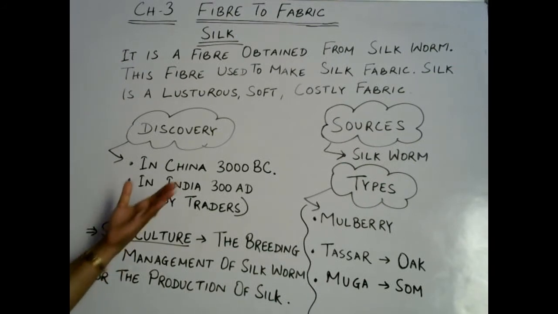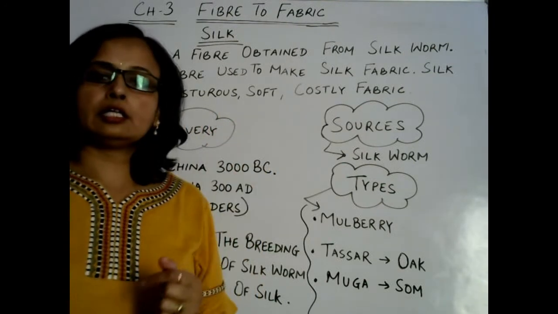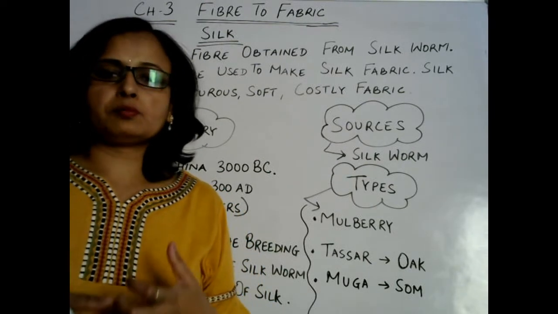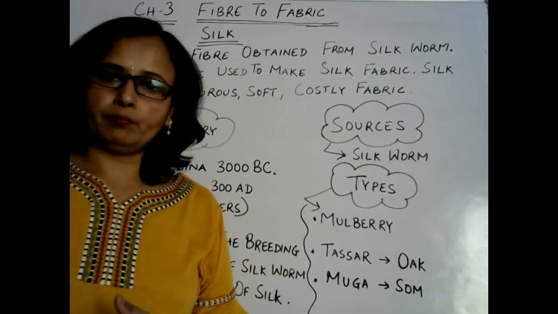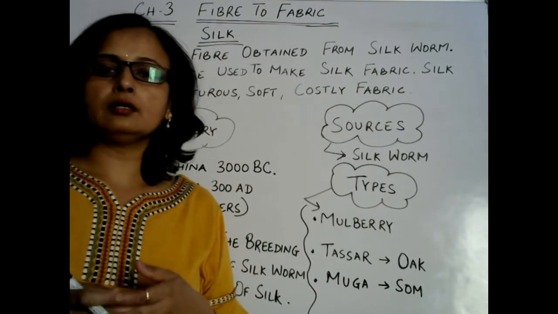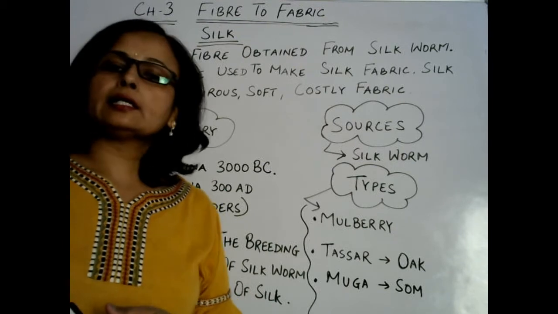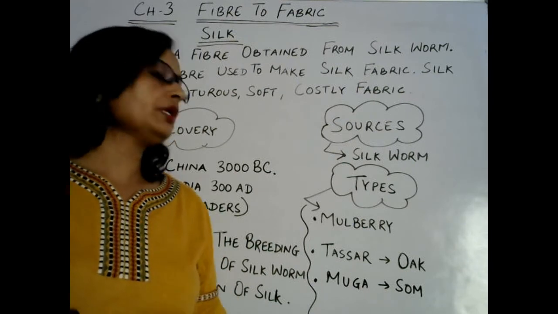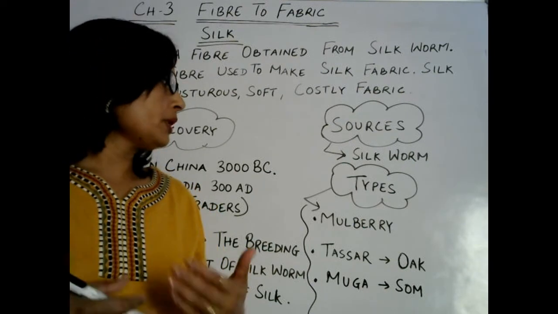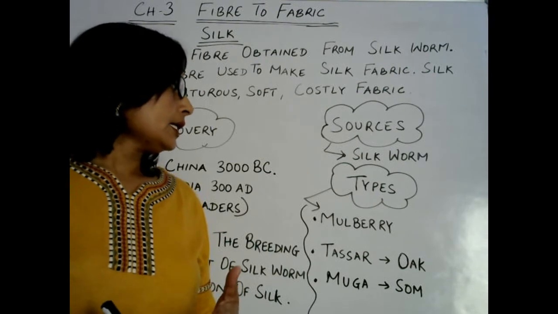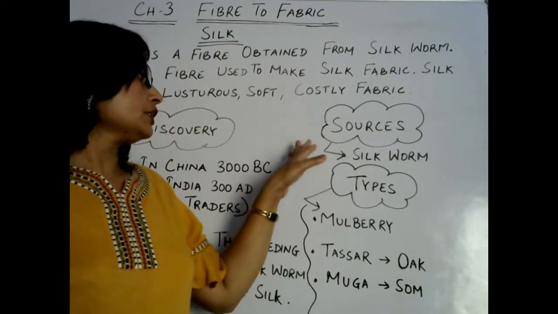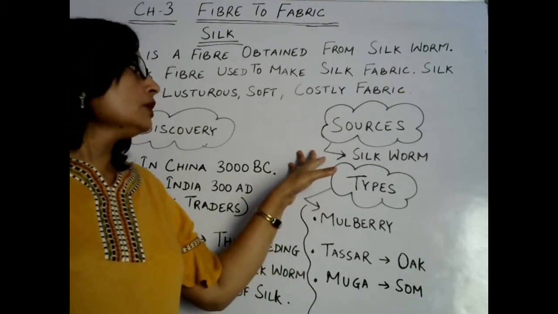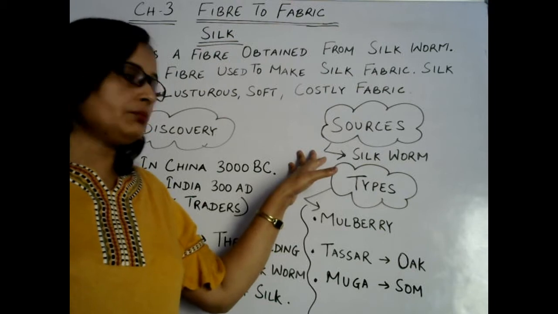Now, what are the sources of silk? The next topic is the sources of silk. The main source of silk is silkworm. What is the main source? Silkworm. That means an insect that produces silk. We'll discuss silkworm and the life cycle of silkworm in my next class. Till then, you just get to know what silkworm is. These are the sources of silk fiber, right?